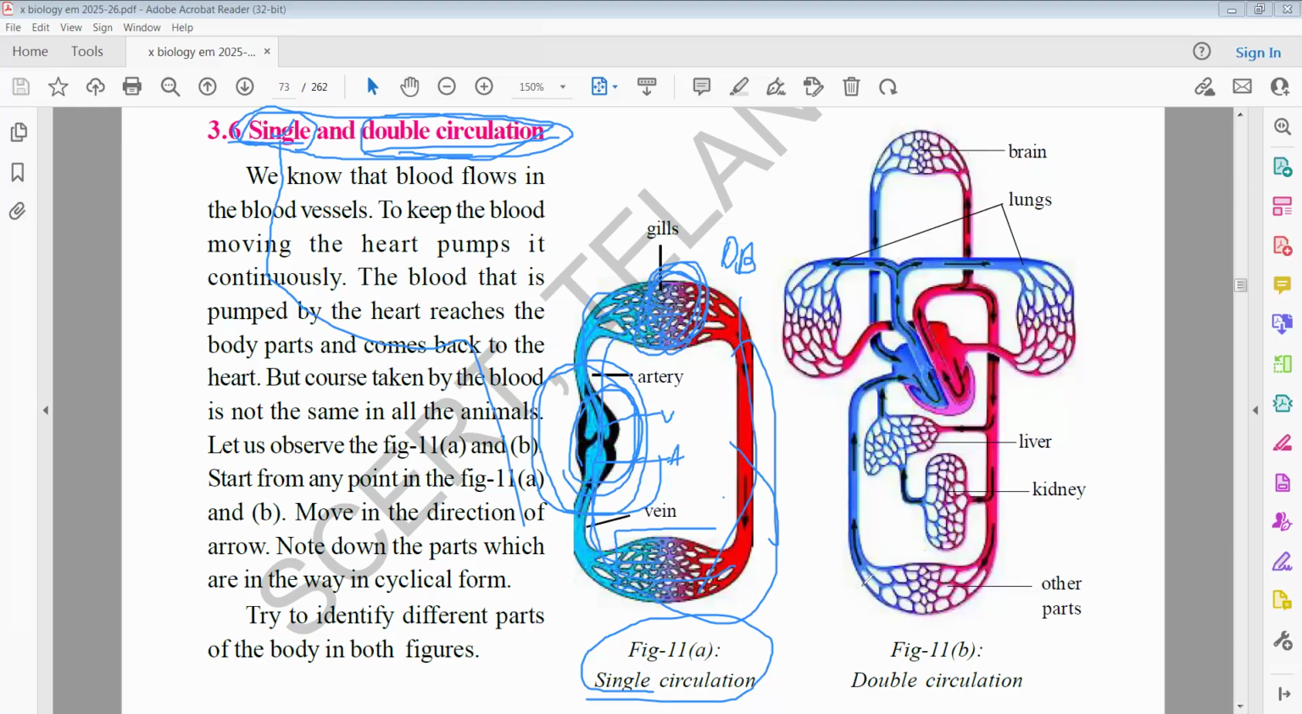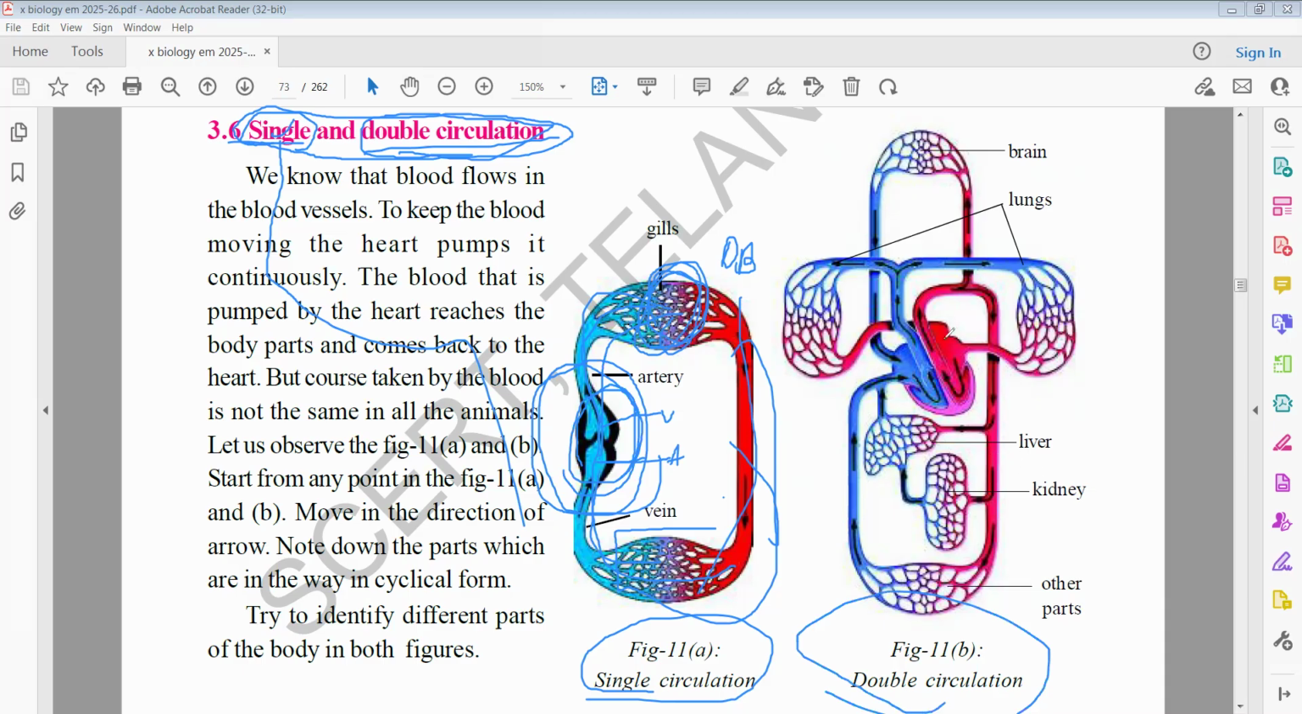And when we come to the remaining vertebrates like amphibians, reptiles, aves, mammals, in these we see double circuit circulation. It means in these organisms blood flows through the heart twice. Blood flows through the heart twice. Hence, it is called double circulation.